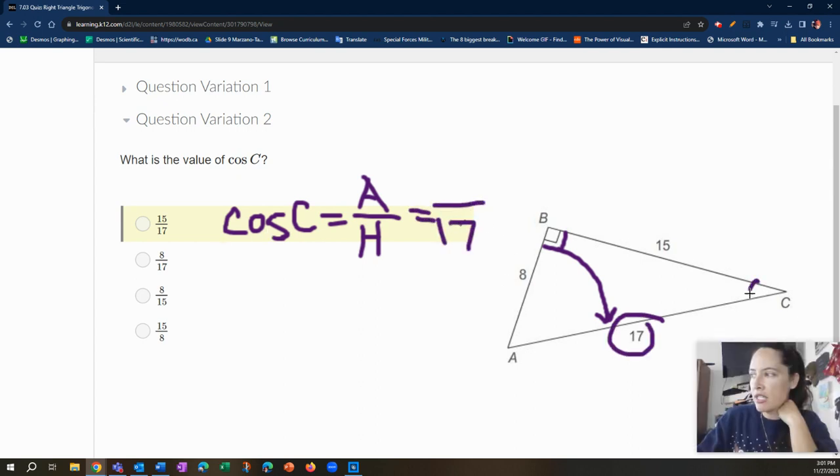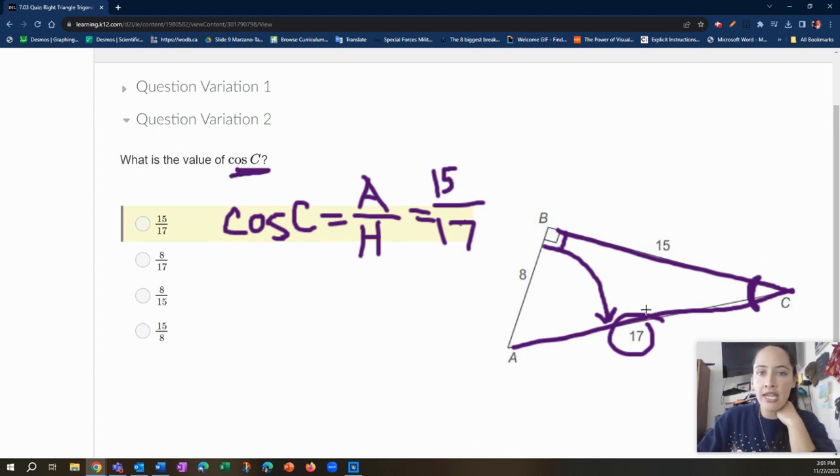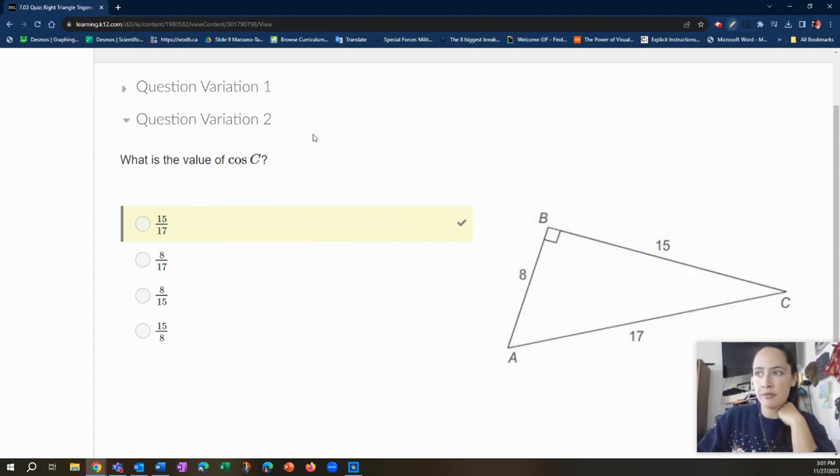Cosine of angle C, here's angle C, but now we need adjacent. Well, look how this 15 is the adjacent side, right? It makes up that angle. So it's going to be 15 over 17. So you have to look at what angle they are talking about, what the side lengths are, and you kind of piece it together using those ratio relationships to figure it out.